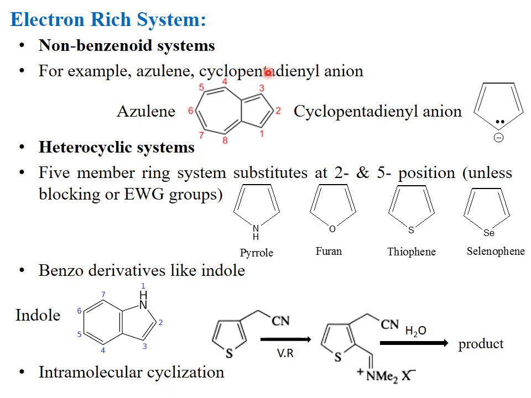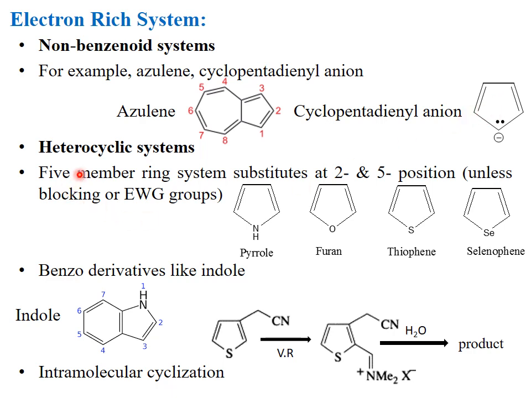Pyrrole, furan, thiophene, selenophene, and the formyl group is introduced either to the 2 position or to the 5 position of the aromatic 5-membered heterocyclic system. Benzo derivatives like indole may also be used as an electron-rich source.